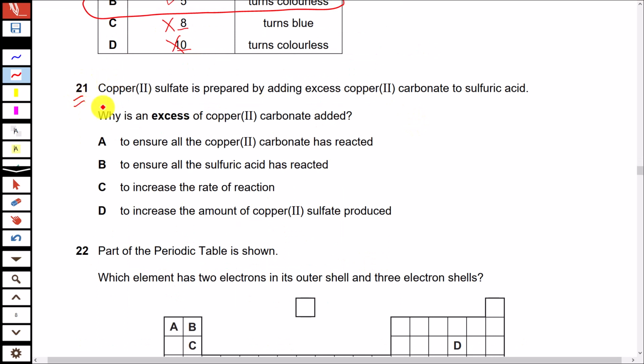Question 21. Copper 2 sulfate is prepared by adding excess copper 2 carbonate to sulfuric acid. Why is an excess of copper 2 carbonate added? Excess copper 2 carbonate is added so that sulfuric acid is completely consumed and it will not contaminate the salt copper sulfate that is produced in this process. So the right option here is B.